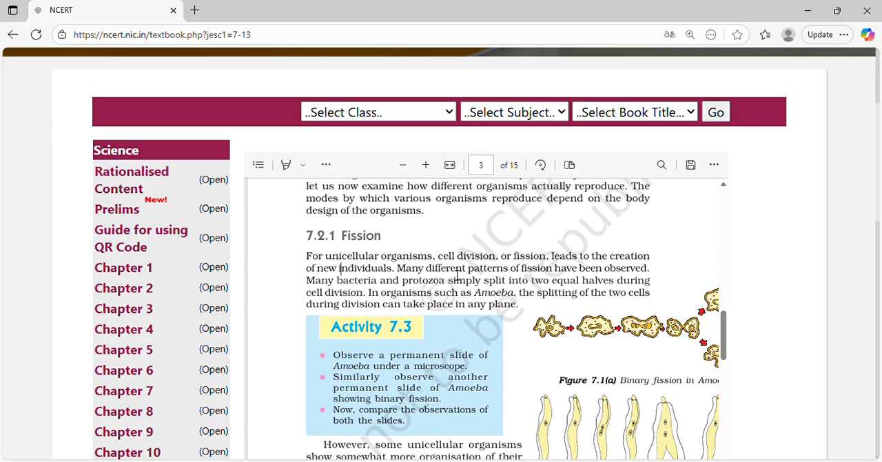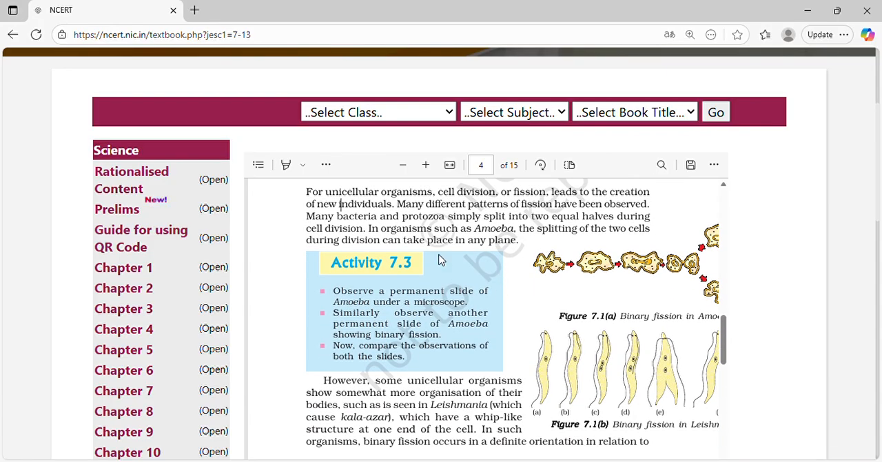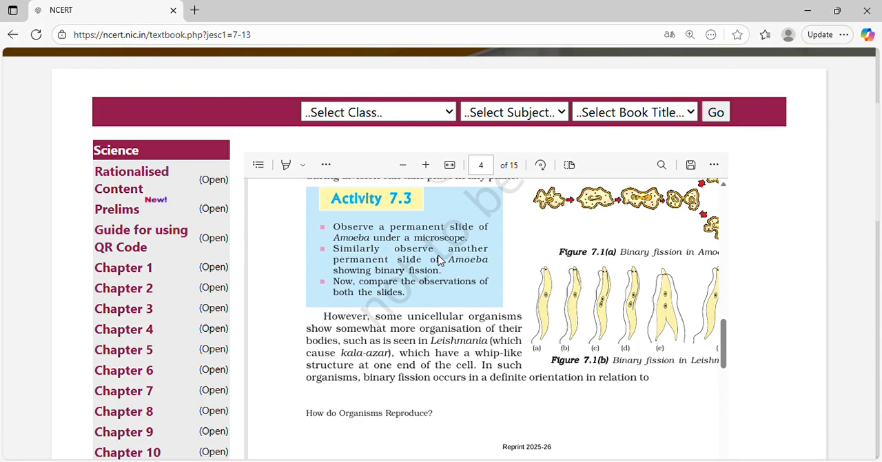For unicellular organisms, cell division or fission leads to the creation of new individuals. Many different patterns of fission have been observed. Many bacteria and protozoa simply split into two equal halves during cell division. In organisms such as amoeba, the splitting of the two cells during division can take place in any plane.